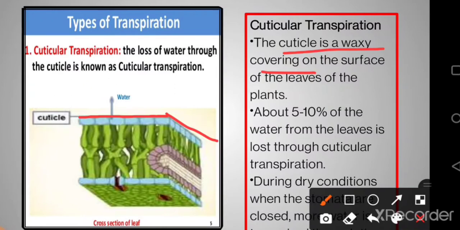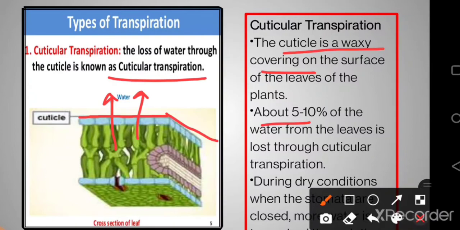Fine. But wherever we have a thin coating of cuticle, some water can always be lost in the form of water vapor, and this is called cuticular transpiration. This contributes a minimum percentage, hardly 5% of the total water loss during transpiration, which occurs through the cuticles.